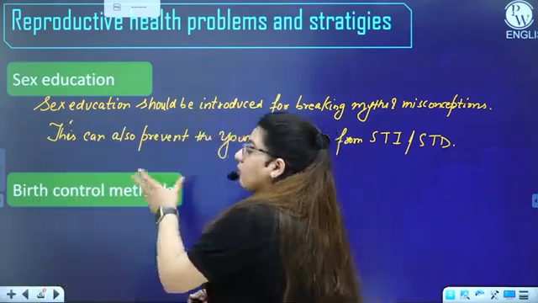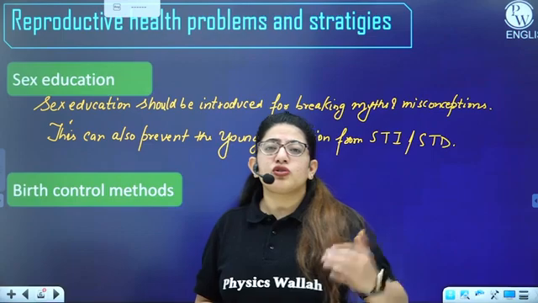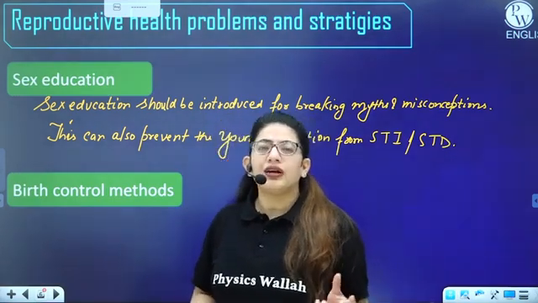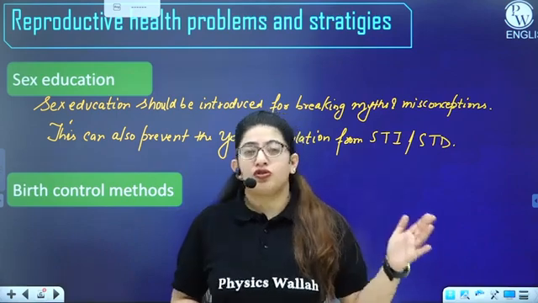So these birth control methods should be introduced, and they should be of low cost, or free for every individual, so that the population explosion can be controlled.